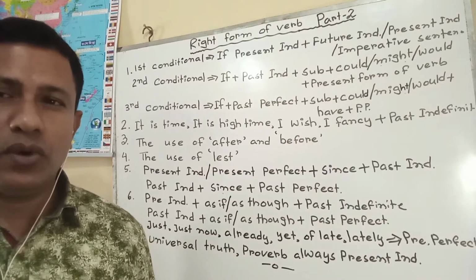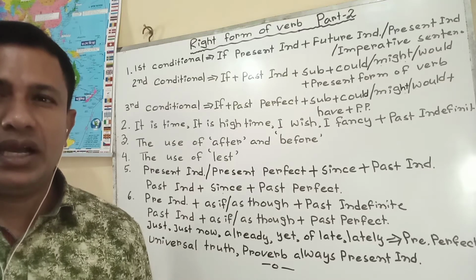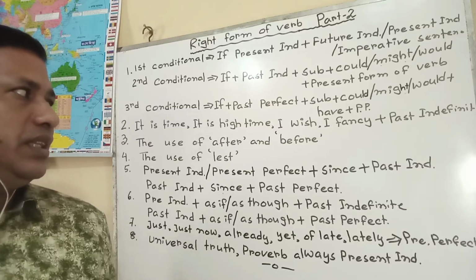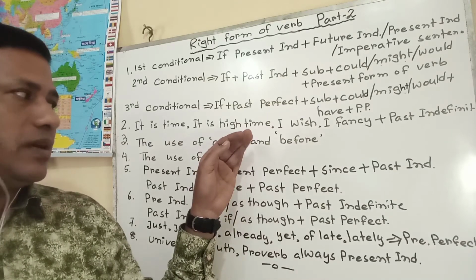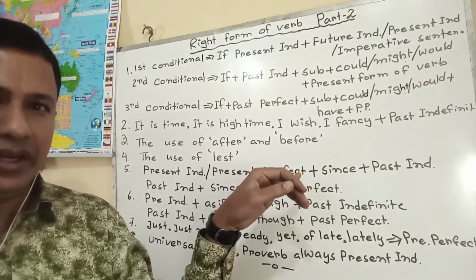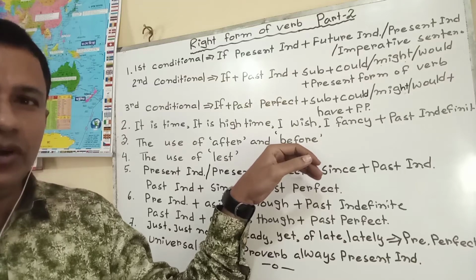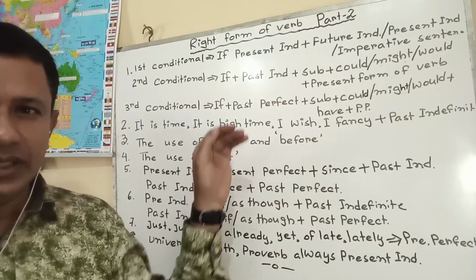I completed the work after you had asked me to do it. That means in the structure of after, at first past indefinite, then later past perfect. In the same way, in case of before, at first past perfect, then past indefinite.